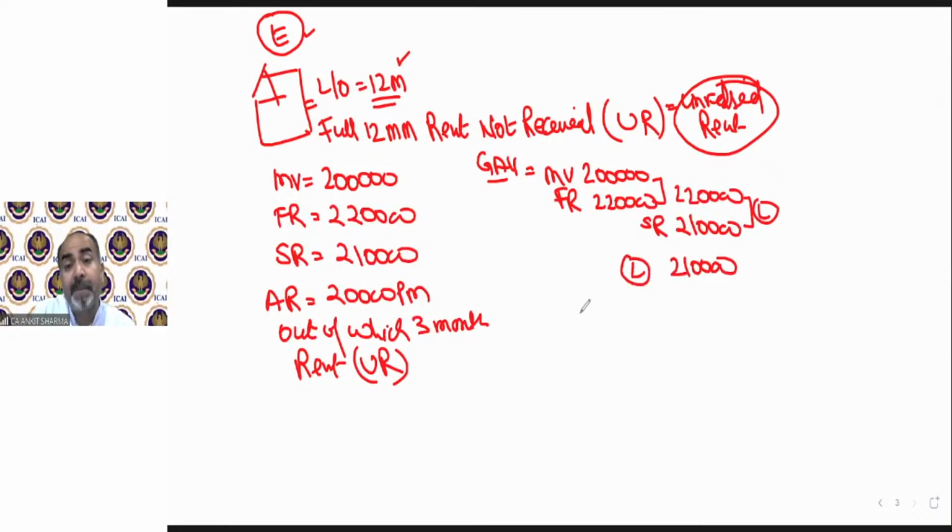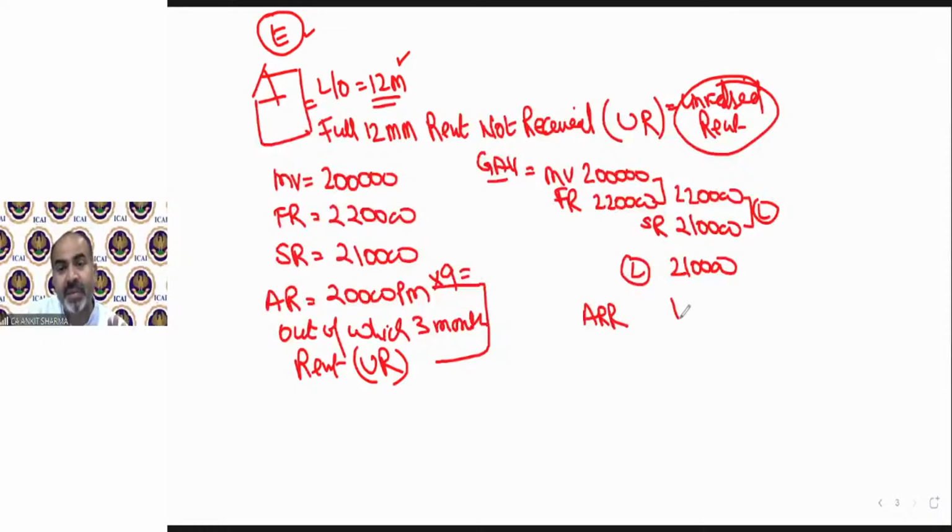Now I need to compare it again, the same formula, ARR, exactly the same formula. ARR stands for actual rent received. Clear? So if the let out rent was 20,000 rupees per month, and there are 3 months unrealized rent, then technically rent has been received for that property for 9 months.